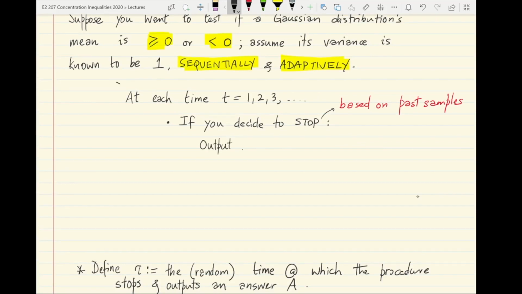a random variable a, which is your guess, and let's say that by convention you set a to be 1 if you think the mean of the Gaussian is non-negative, and you output 0 if you think the mean is negative.